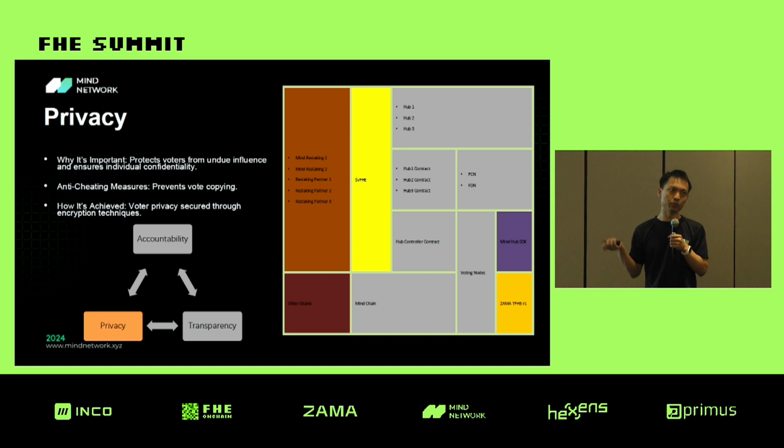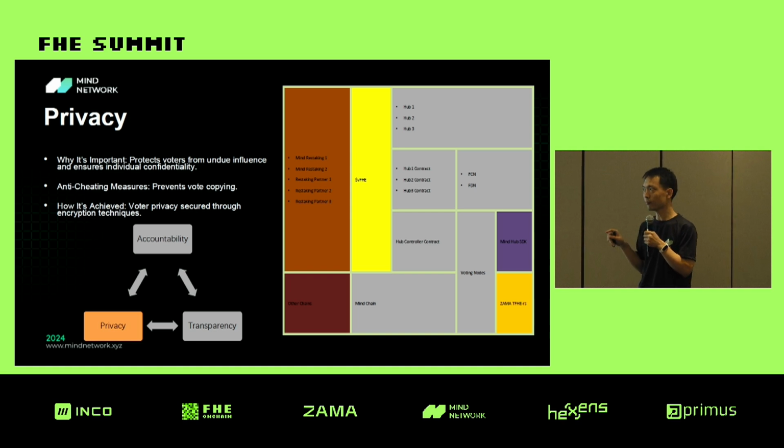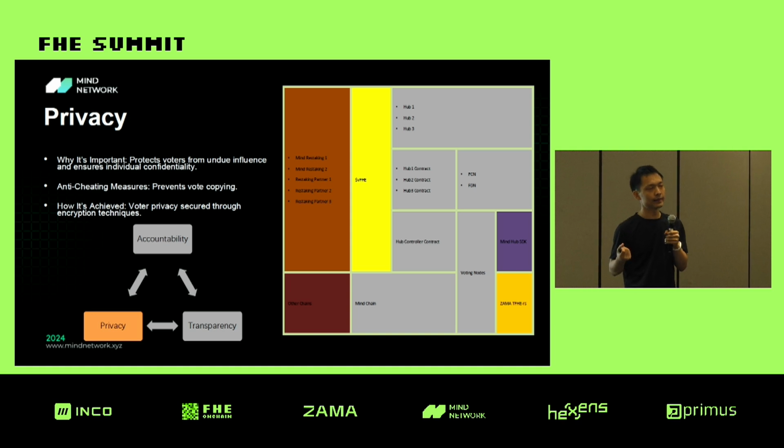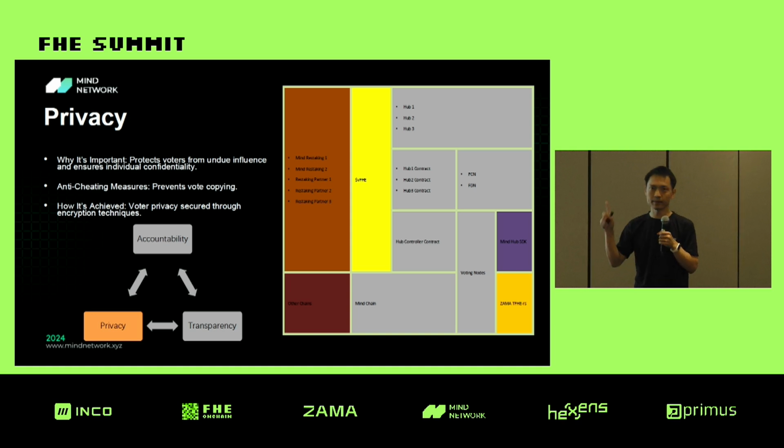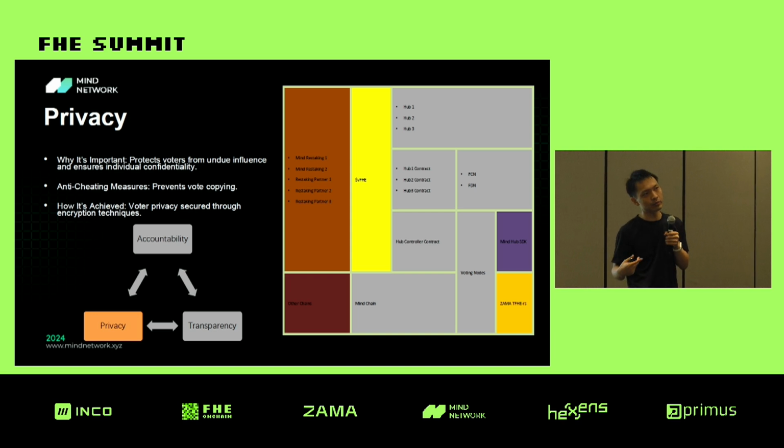To get rid of it, we have to design some kind of mechanism to prevent the voters from knowing each other's votes. That's not a difficult process. This principle alone is not difficult, because we can use encryption. As long as the votes are encrypted, the voters won't be able to get access to each other's votes.